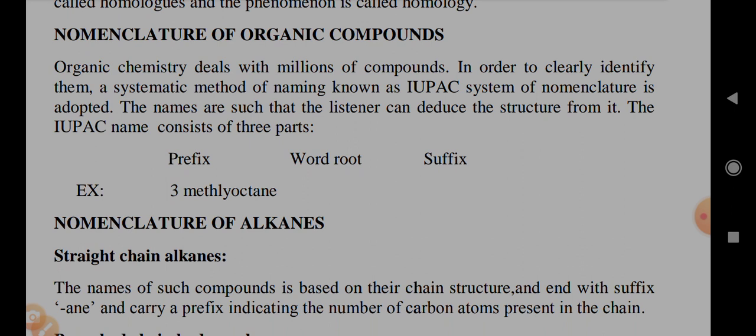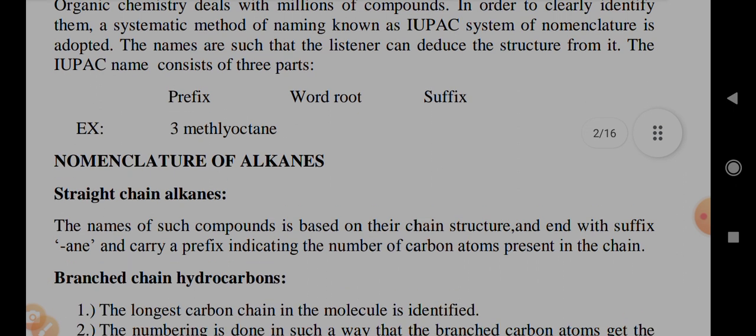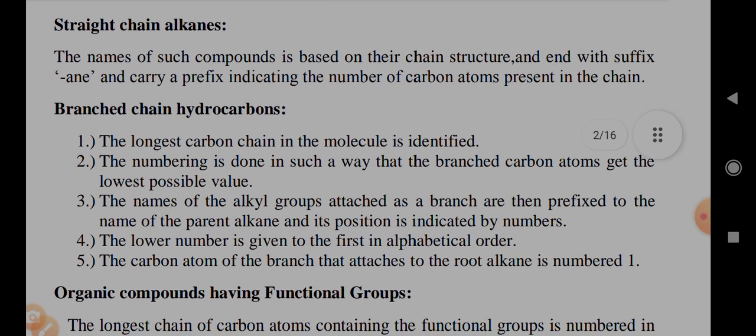Organic chemistry deals with millions of compounds. In order to classify and identify them, a systematic method of naming known as the IUPAC system of nomenclature is adopted. Names are such that the listener can deduce the structure from it. The IUPAC name consists of three parts: prefix, word root, suffix. Straight chain alkanes. Names of such compounds are based on their chain structure and end with the suffix ane and carry a prefix indicating the number of carbon atoms present in the chain.